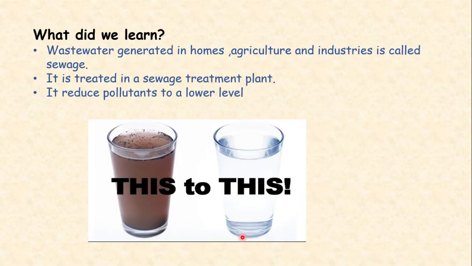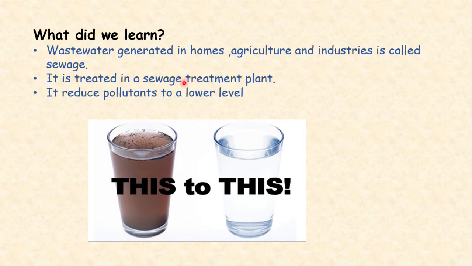Let's recap. What did we learn? Wastewater. Where is it generated, where is it formed? It is generated in homes, agriculture and industries, and it is named as sewage. Sewage is the liquid form and it contains suspended or dissolved pollutants in it. This sewage is treated in a sewage treatment plant.